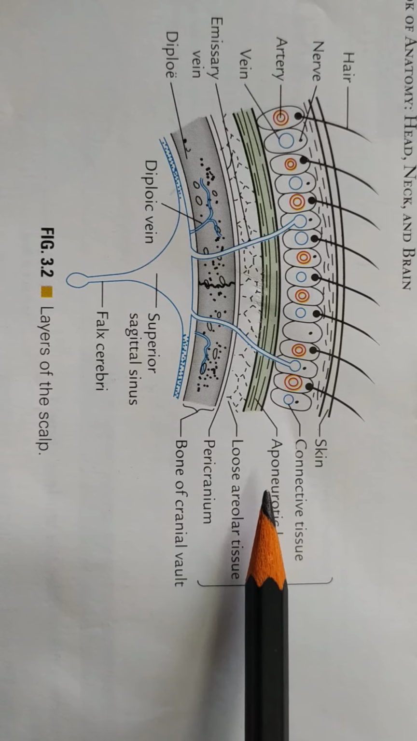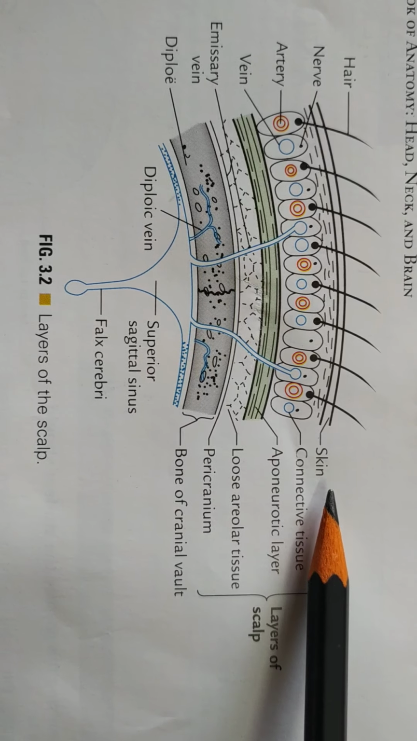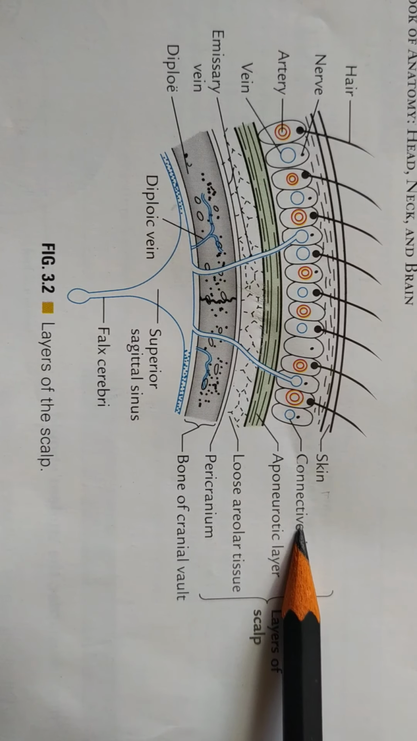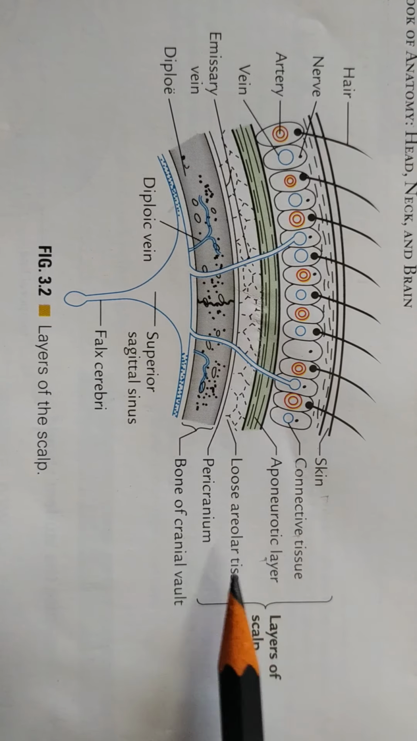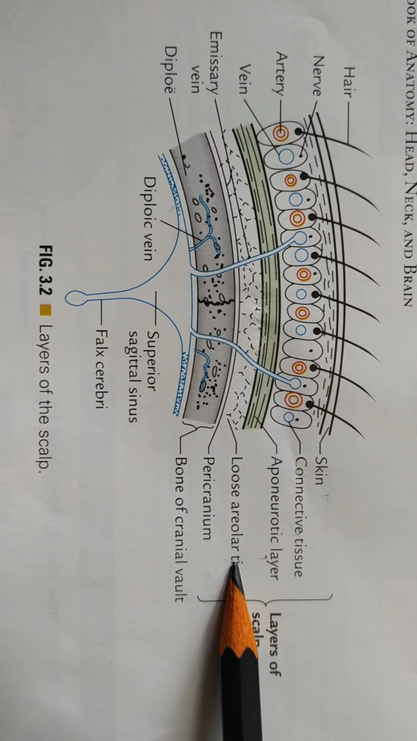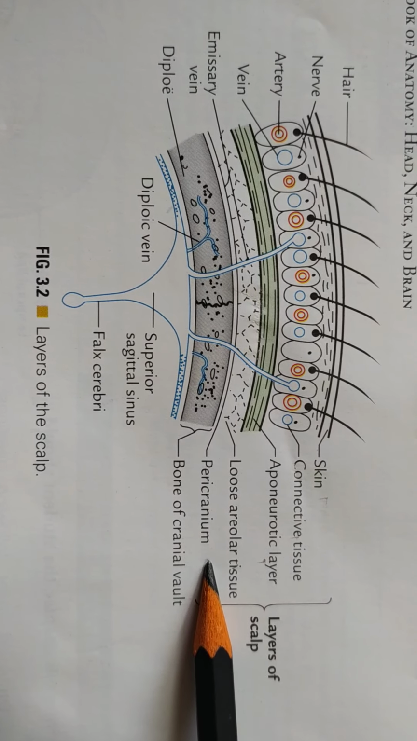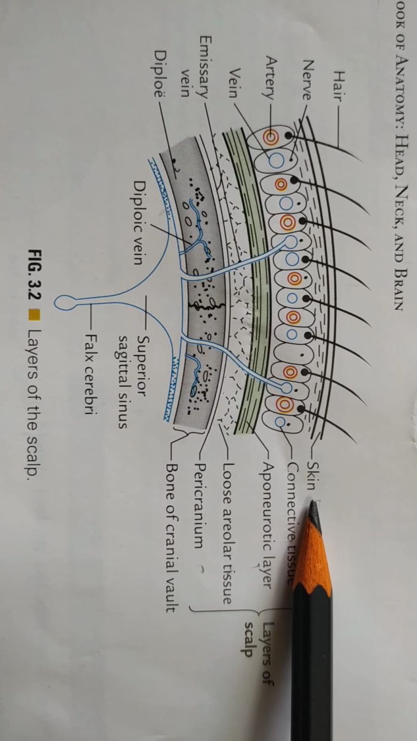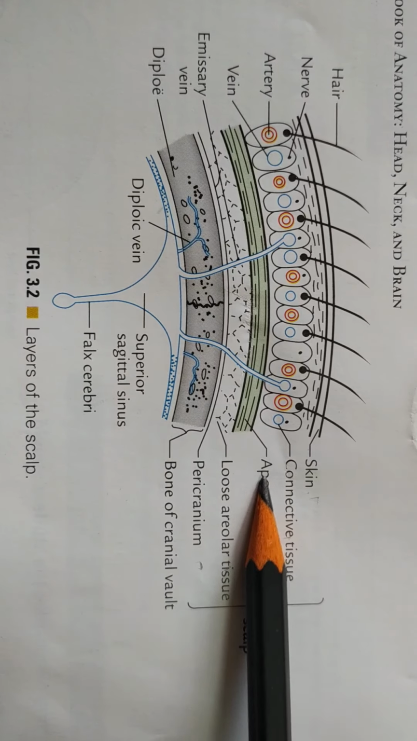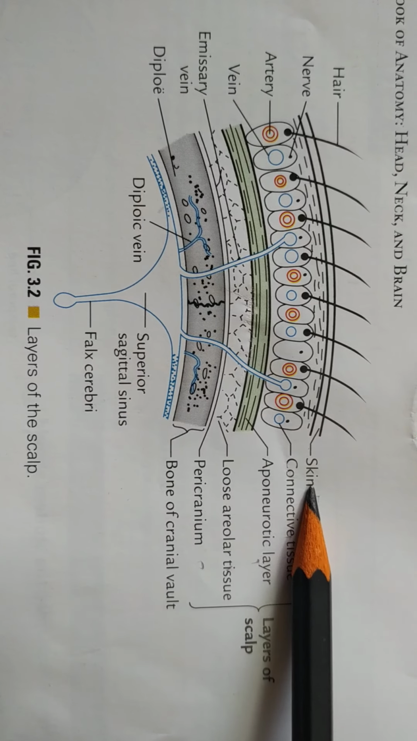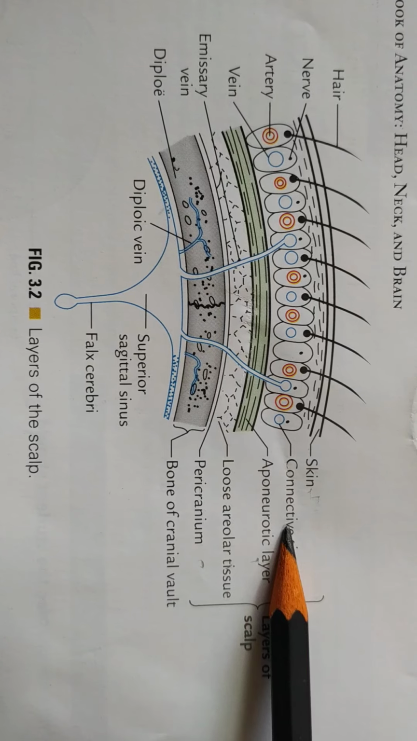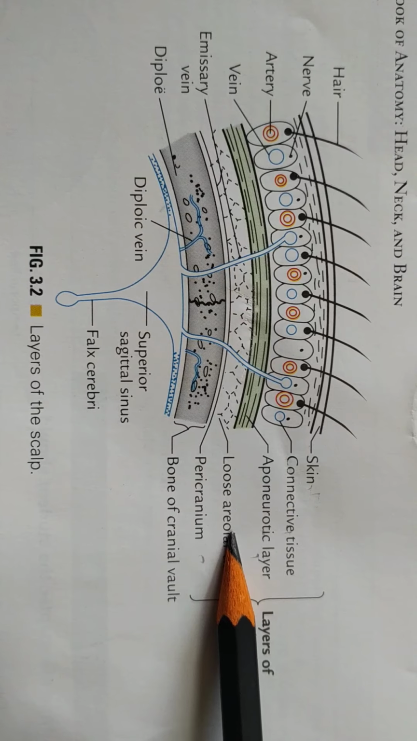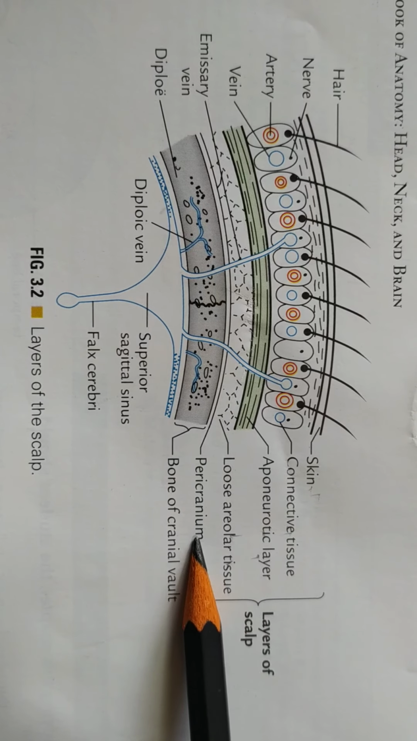Structure of the scalp. The scalp consists of 5 layers from superficial to deep: skin, connective tissue, aponeurotic layer. The fourth is loose areolar tissue, and the fifth is pericranium. The scalp can be memorized by a mnemonic SCALP. S stands for skin, C for connective tissue, A for aponeurosis, L for loose areolar tissue, P for pericranium.